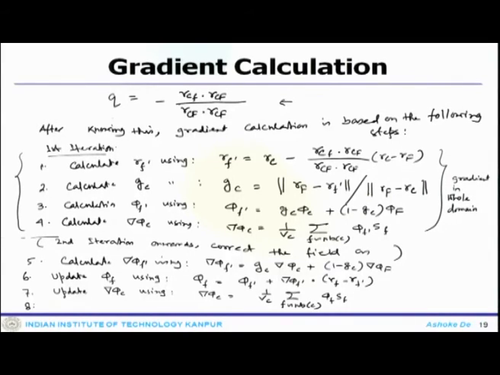And then finally you can go back to step 8 and repeat the procedure. So, essentially go back to step 5 and repeat.